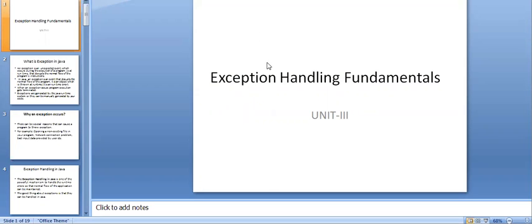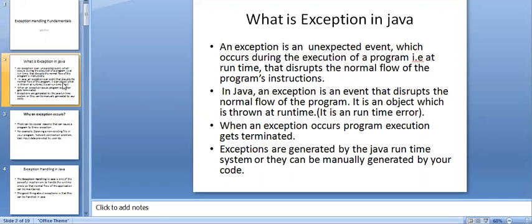Good morning to all. Today we are going to discuss the topic of exception handling fundamentals. What is an exception? How to handle the exception in Java? We'll see all these topics today. And once again, very good morning to all. So what is an exception? And if we have an exception, what will happen? We'll see these two things.